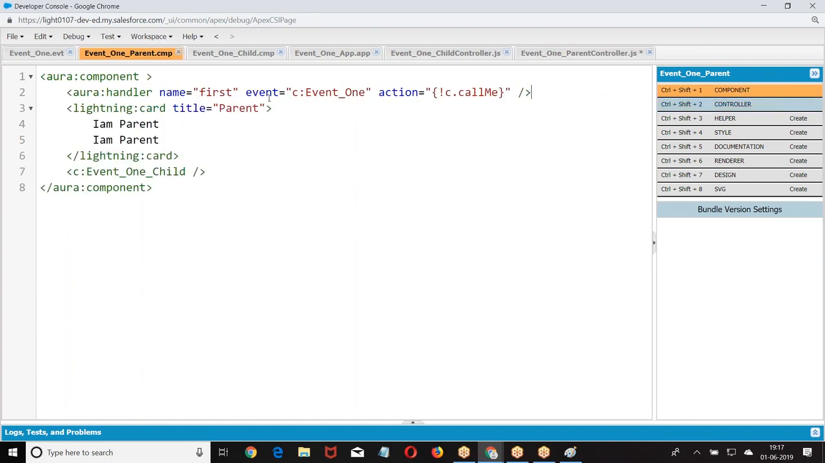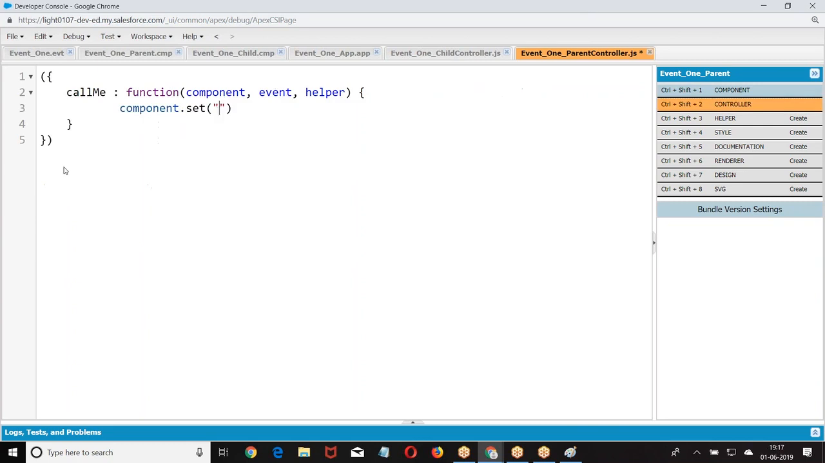So here I am going to put some data. I am going to give an alert. Parent. Now this function is defined on whom? Parent. This function is defined on whom? Parent. So go back to this.